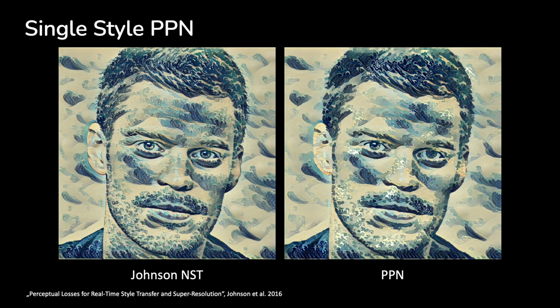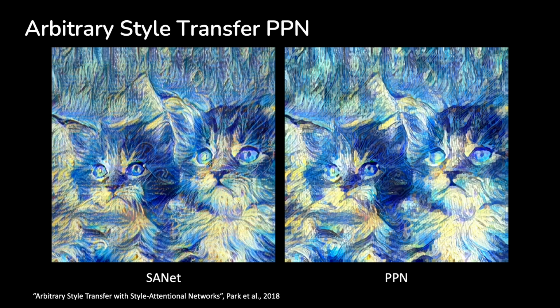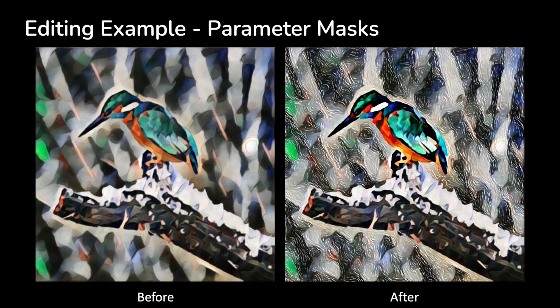We also train arbitrary style transfer PPNs. These are networks which mimic arbitrary style transfer networks, such as the style attentional network, or SANet, i.e. a single network that can handle any arbitrary style it is given during inference. We now show a few editing examples.